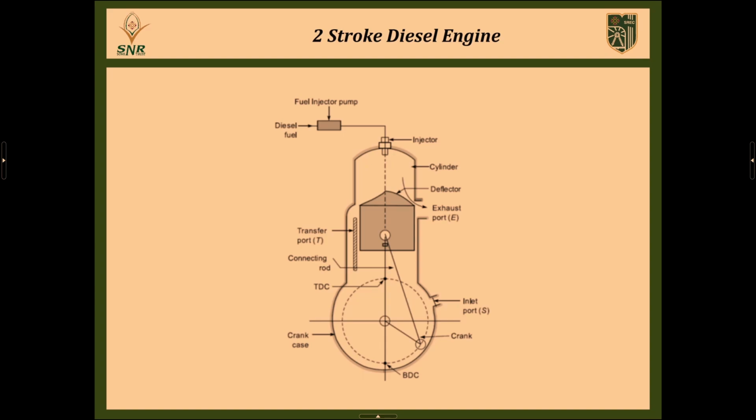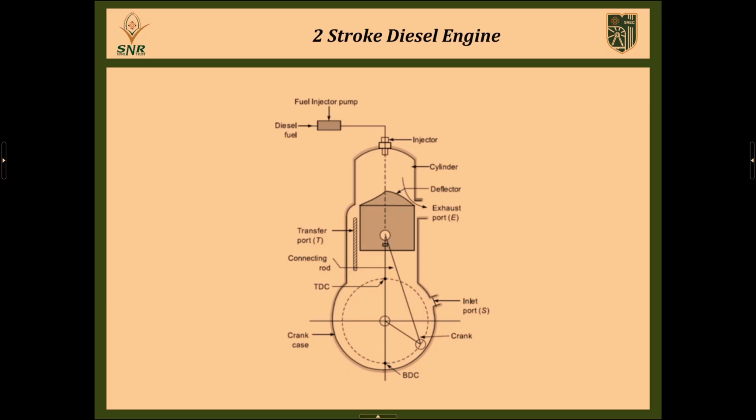So based on this, we conclude the 2-stroke engine is a quicker operation compared to the 4-stroke engine, because in each stroke 2 processes happen at a time.